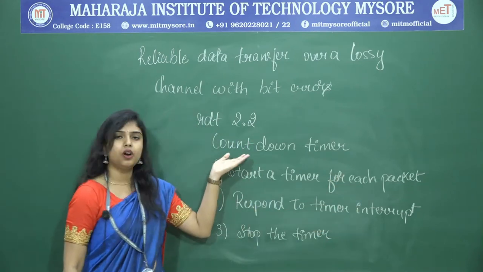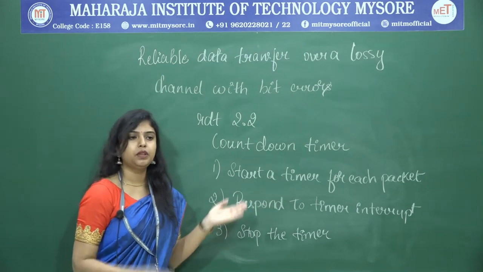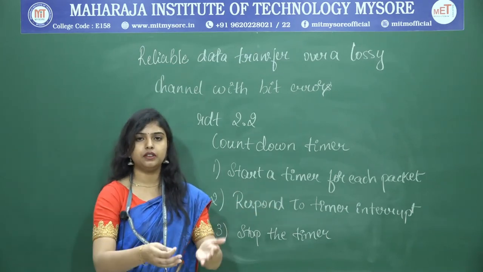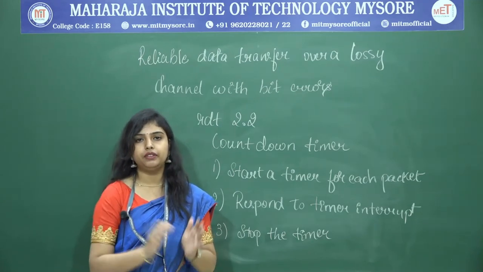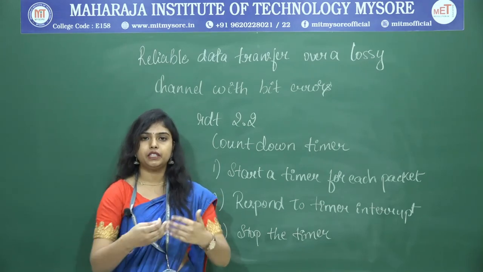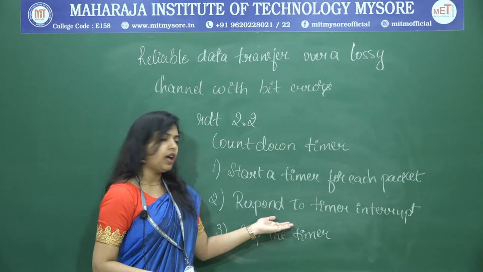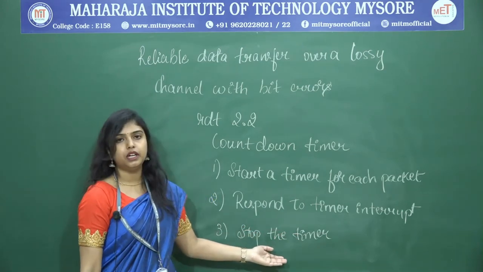How does the countdown timer work? Start a timer for each packet sent. That means for each packet I have sent to the receiver, I will keep a timer, let us say 1 minute, and then I will wait for 1 minute. If I do not receive the acknowledgement by the receiver, I will retransmit the data. That means I am taking the action, and after the action has been taken, stop the timer for that packet.